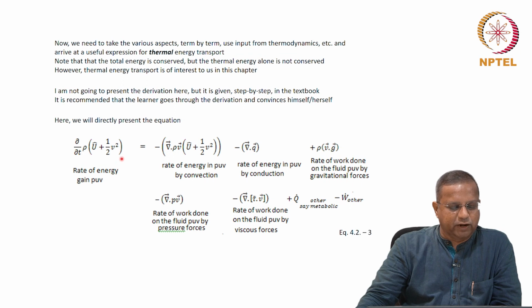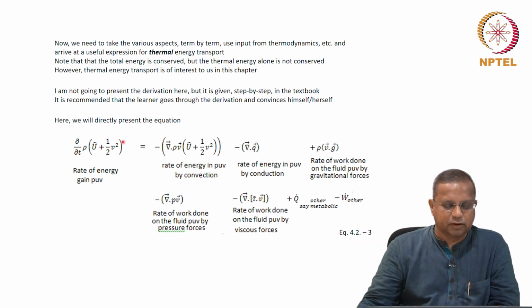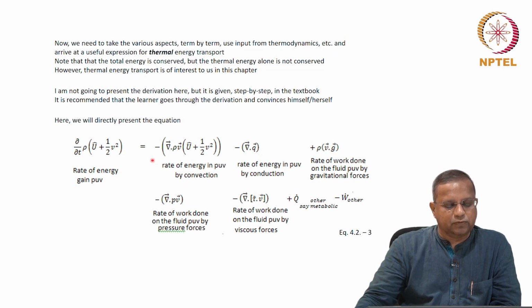So we'll end up with the rate of energy gain per unit volume, which is given as ∂/∂t of ρ times (û plus half V squared), where û is internal energy per unit mass, equals the rate of energy in per unit volume by convection, which is given as, there will be a negative here, −∇·ρV(û + ½V²). So this is the rate of energy in per unit volume by convection.